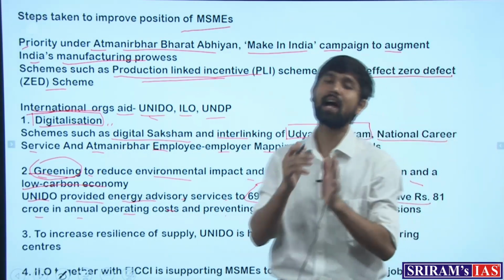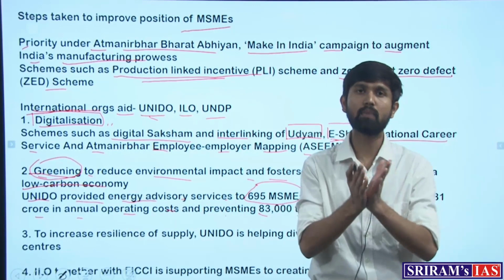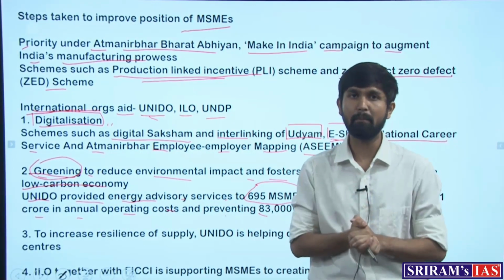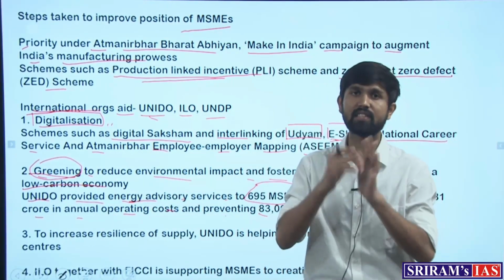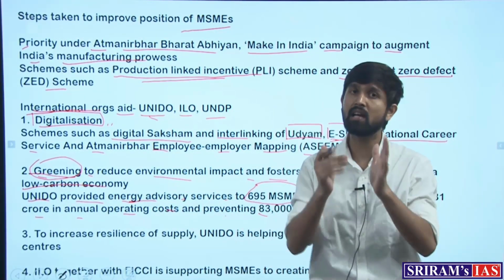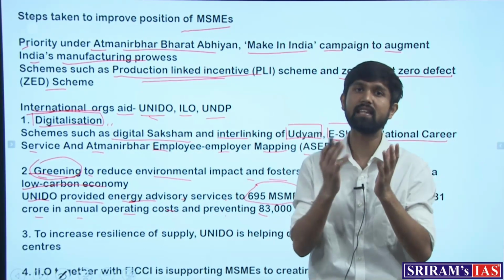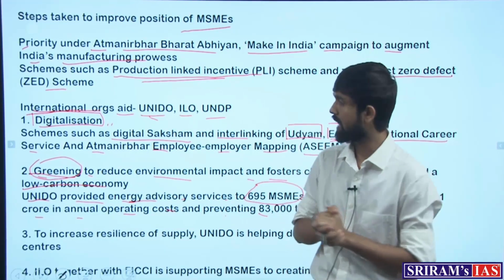So UNIDO is highlighting its efforts in making this production process for MSMEs green in nature, thereby decreasing the impact on the environment by providing energy advisory services to 695 MSMEs, resulting in a lot of savings in money as well as savings in carbon dioxide emissions, which we also call greenhouse gas emissions.